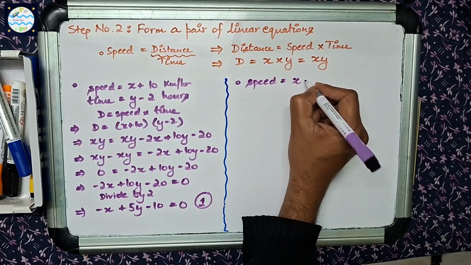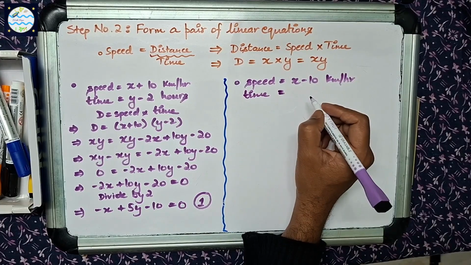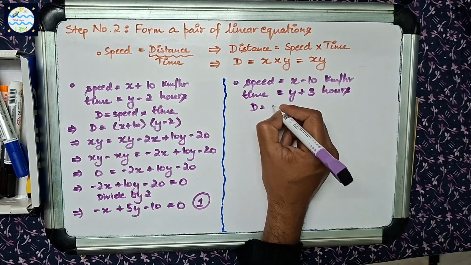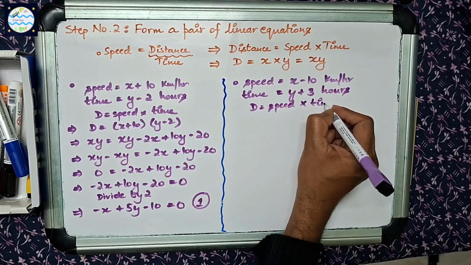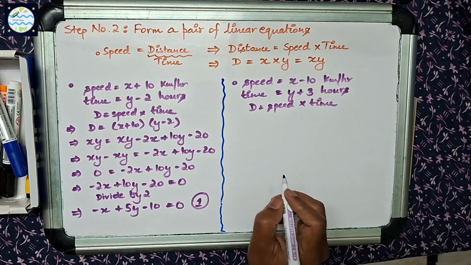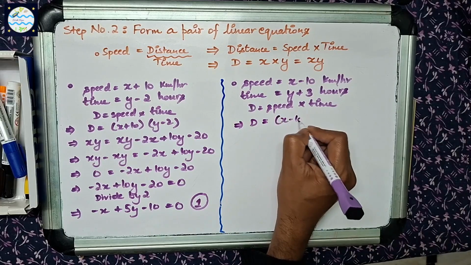Similarly, considering the statement, if the train ran 10 km per hour slower than the planned speed, they would reach Busan 3 hours later than the scheduled time. We have speed is equal to x minus 10 kilometers per hour, time is equal to y plus 3 hours.